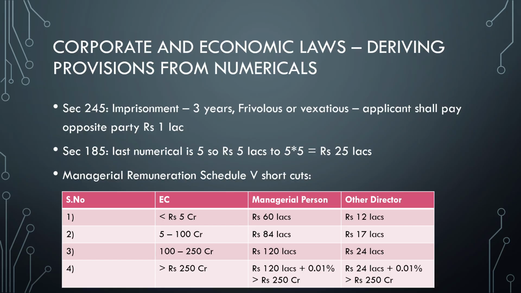Similarly, next is section 185. What is the penalty for 185? Even God doesn't know, but you will not forget after this, because the last numerical in the sequence is 5. So it is rupees 5 lakhs. 5 into 5 is 25, so 5 lakhs extending up to 25 lakhs.